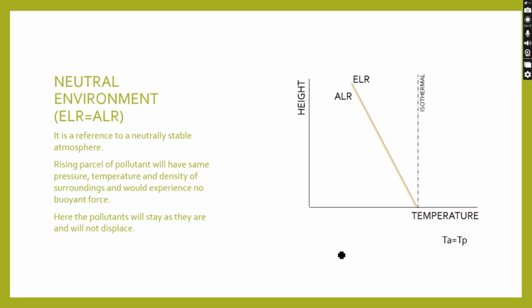Next comes the neutral environment, where ELR is equal to ALR. This is the reference to a neutrally stable atmosphere. The rising parcel of pollutant will have the same pressure, temperature and density as the surroundings and would experience no buoyant force. Here the pollutants will stay as they were and they will not displace. Here we can see both ELR and ALR are the same, that is temperature of air equals temperature of pollutant at a certain height, and hence it is a neutrally stable atmosphere.